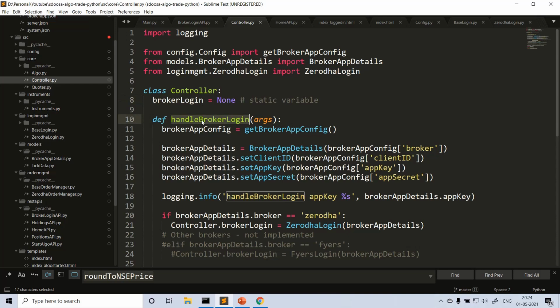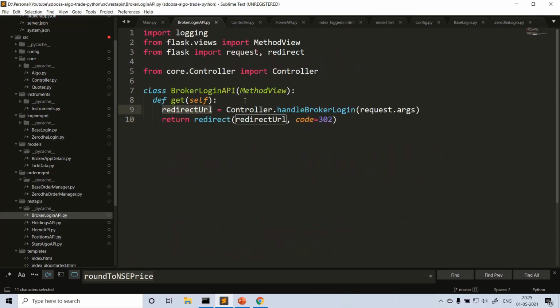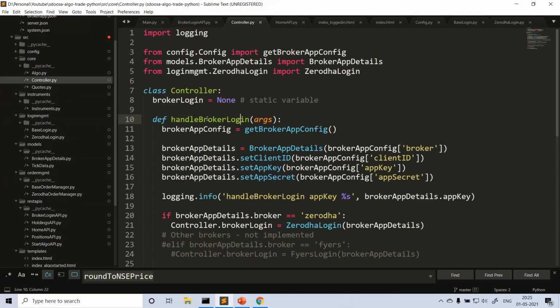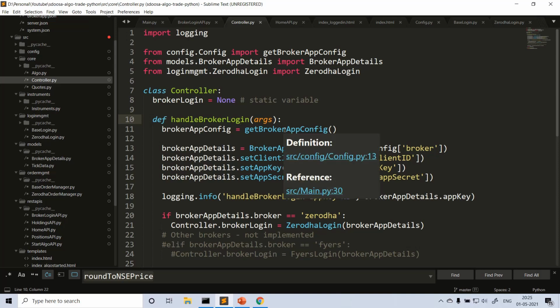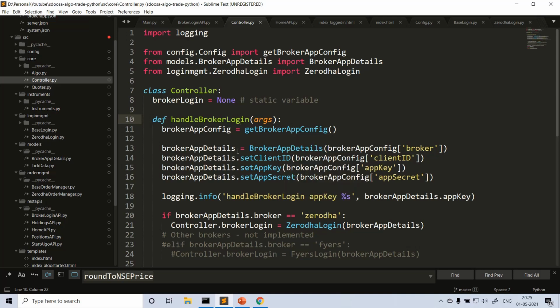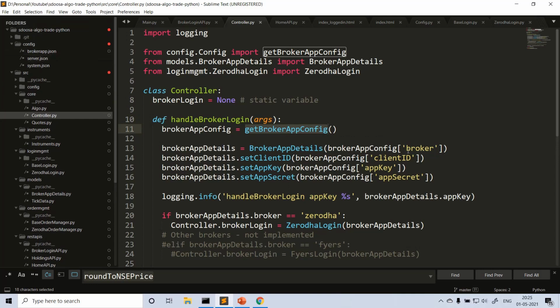So this is a function we call from the broker login API, right? Controller and handle broker login. So when this handle broker login is called with the arguments, what we do is just get the broker which is configured. Get broker app config, correct? That will get you from this file, broker app.json. So we'll read which broker it is and what the client ID, app key, app secret, etc. details are.